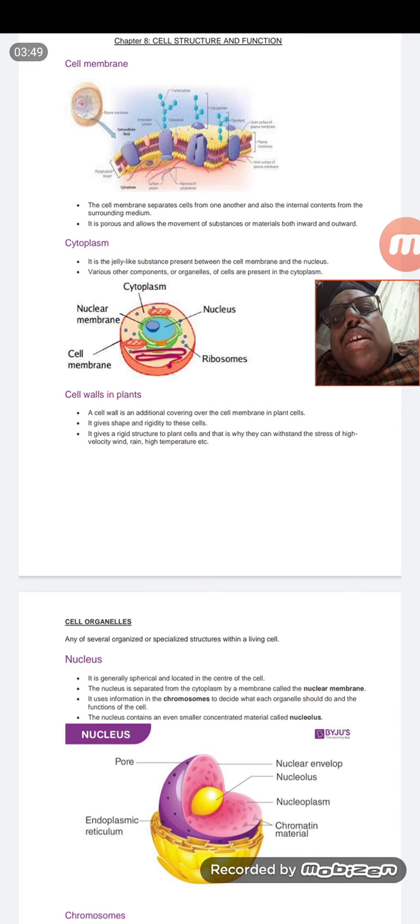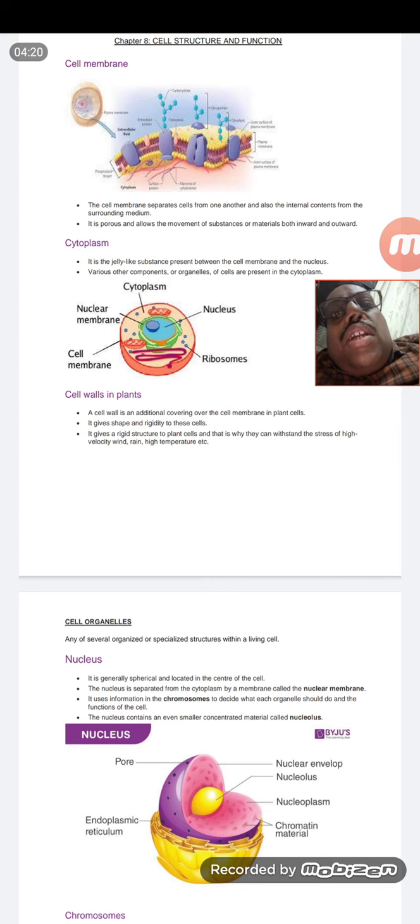Okay, then we'll move to the first one, that is the cell membrane. The cell membrane serves as the outer boundary. That means this is the boundary of a cell. It divides a cell externally and internally. So this acts as the outer membrane and makes a boundary. In plants, apart from the cell membrane, towards the outside there is one more layer known as the cell wall, and in animals there is no cell wall.